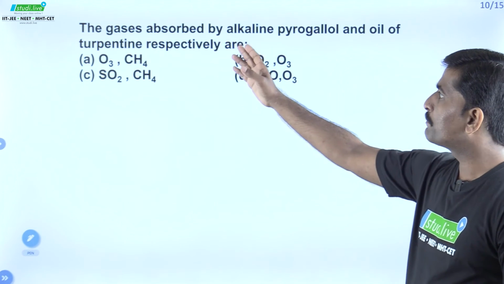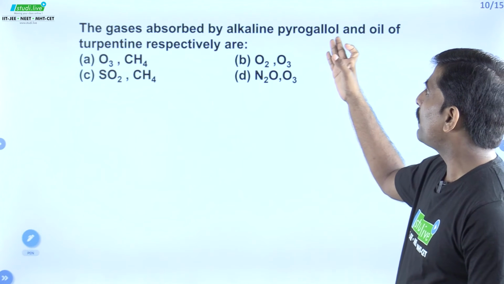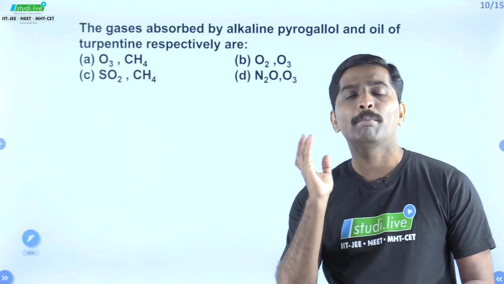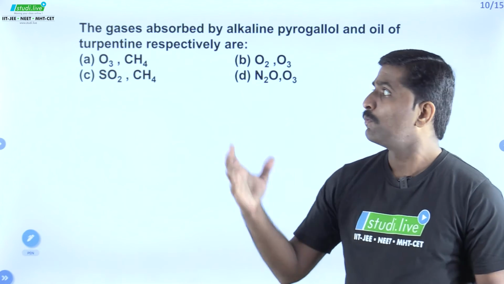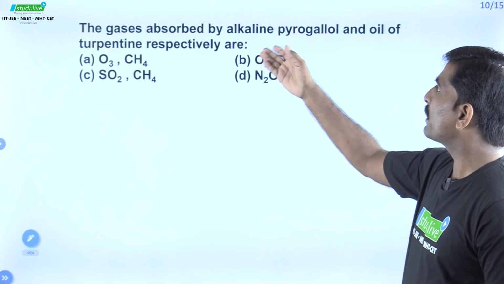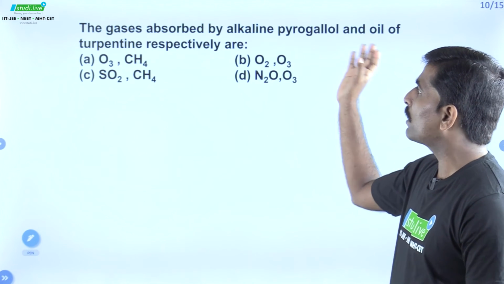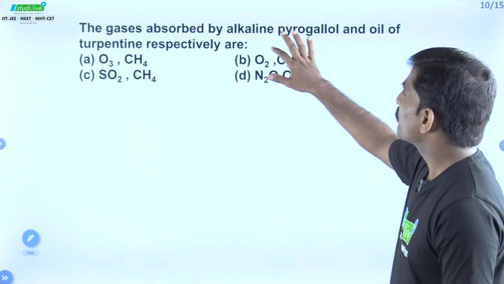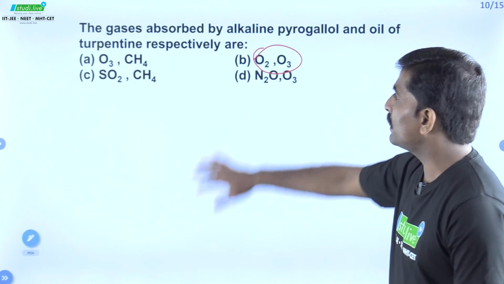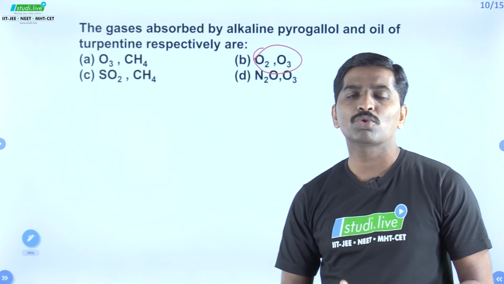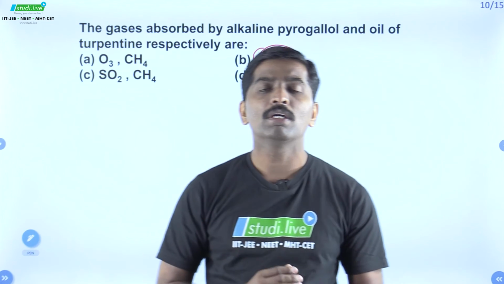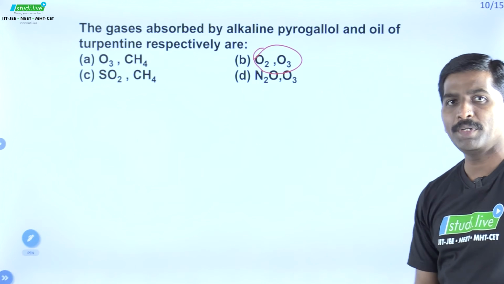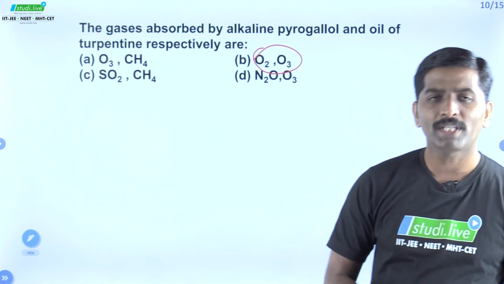So here we will go with our next one. The gases absorbed by alkaline pyrogallol and oil of turpentine respectively are, this is again a memory based question. Which gas will be readily absorbed by these two substances, alkaline pyrogallol and the oil of turpentine or oil of cinnamon? This is O2 and O3, that is dioxygen and ozone gases are readily absorbed by these two substances. The correct option is going to be option B. Let's move to the next one.